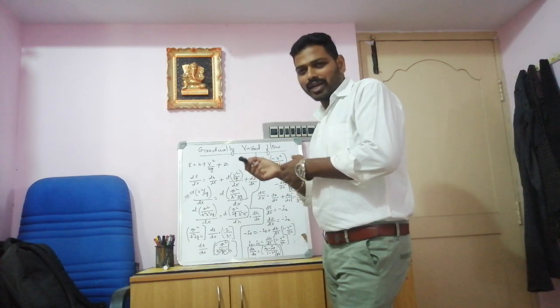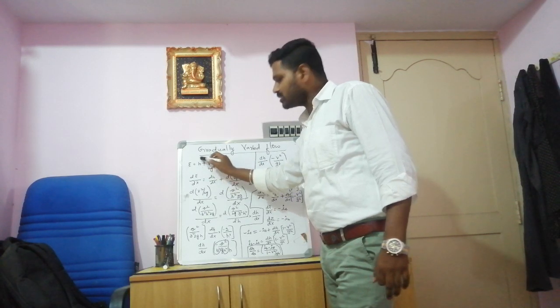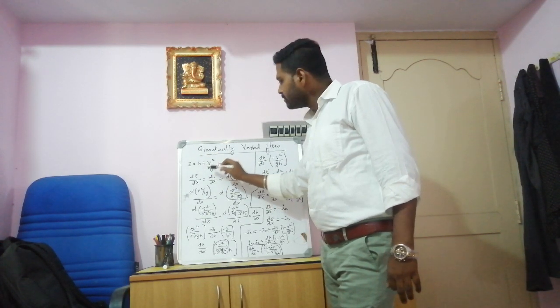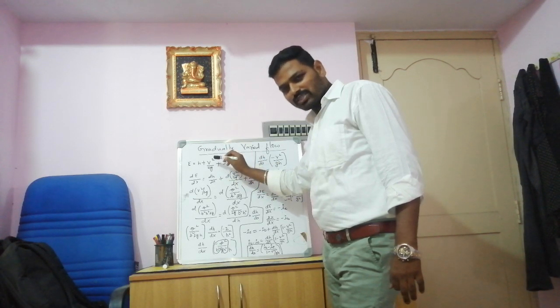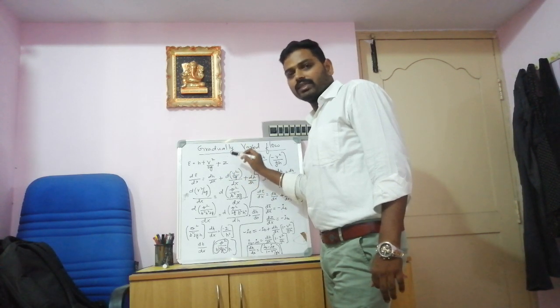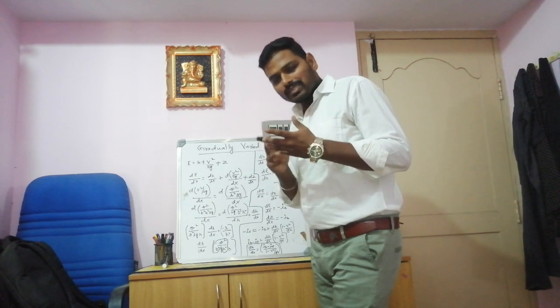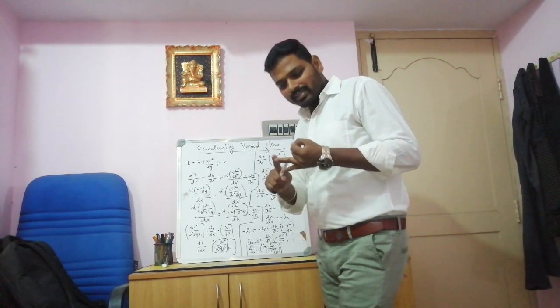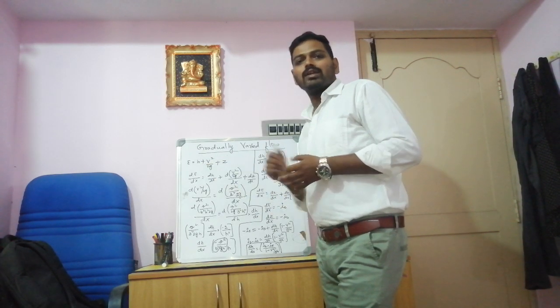We know P is equal to rho g h. If you want to find out h, it is P by rho g. So here h represents the potential head or the pressure head. Then v square by 2g represents the kinetic head, or we can say velocity head, and z represents datum head. A total energy line is the summation of potential head, kinetic head and datum head. So these three together make up the total energy line.